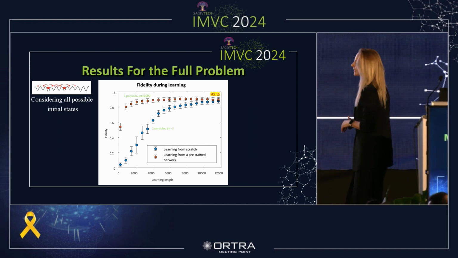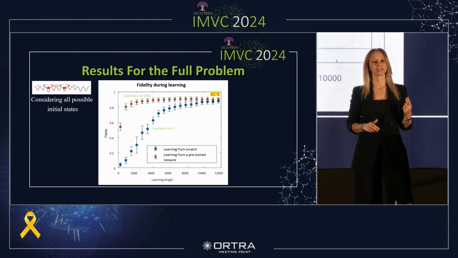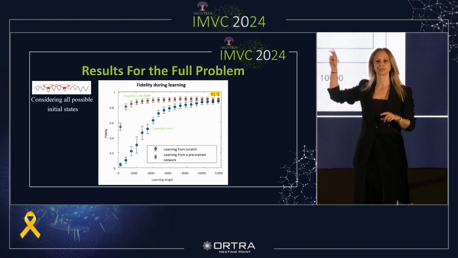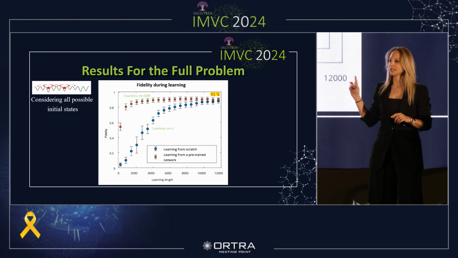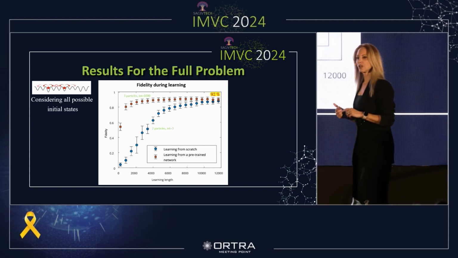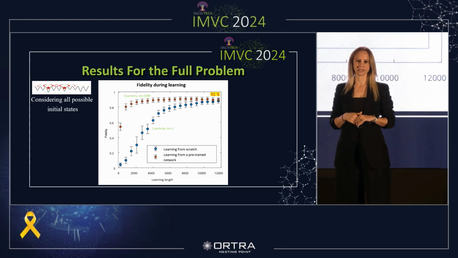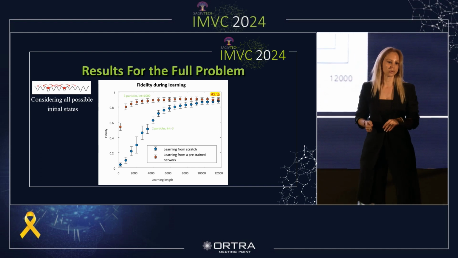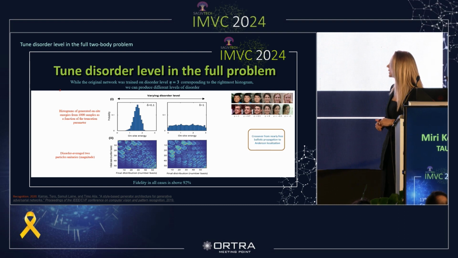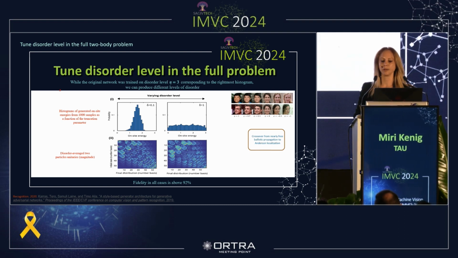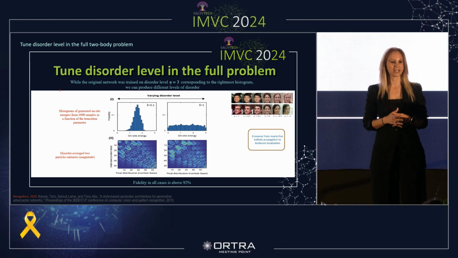This figure shows that in addition, a pre-trained network can accelerate the learning of new and even more complex problems. While the blue network learned the case of two particles with a medium interaction of 3, started from scratch, the red network starts from the blue one and uses its knowledge to learn the propagation of 3 particles with the strong interactions of 1,000. It's easy to see that it converges much more quickly. We found that here as well, the trained network identifies the disorder level direction in its latent space and reveals the Anderson localization phenomenon.